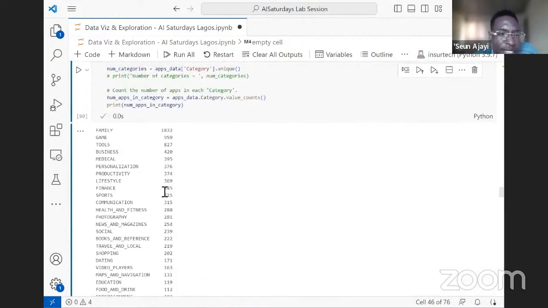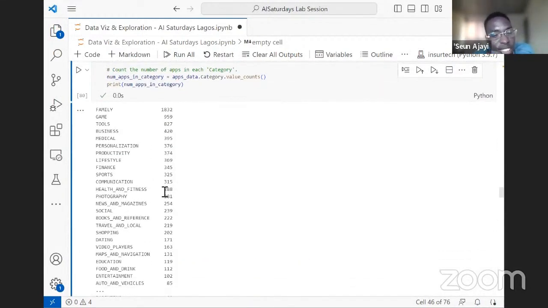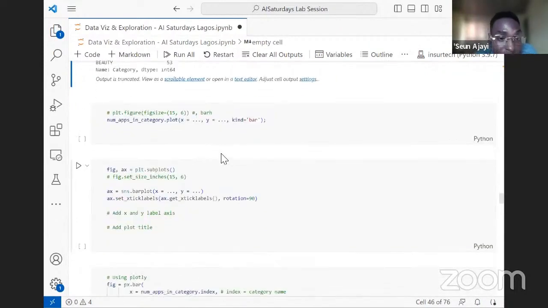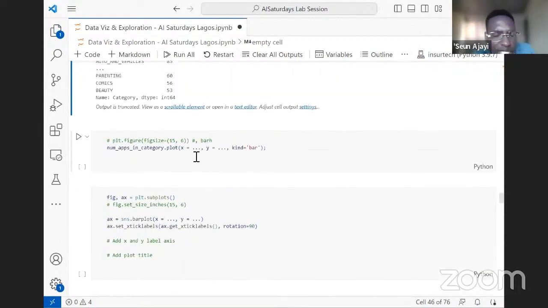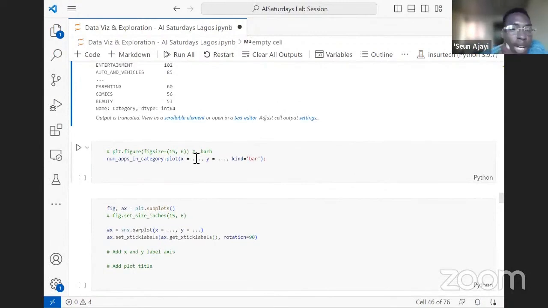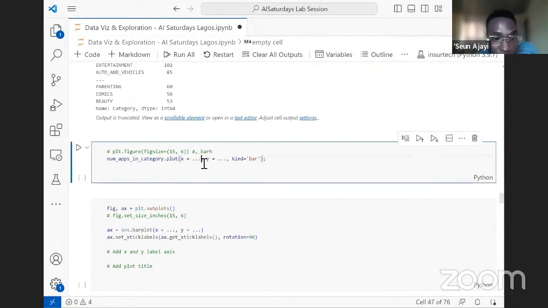So this is informative, but it's not beautiful. That is why we visualize, because rather than just having the information, we want to make it something that people can look through and understand, non-programmers or programmers. We just want something that is appealing to the eyes. Although I mentioned that we'll be using Matplotlib, Seaborn, and Plotly for visualizations, I did not mention that we can also use Pandas. Pandas has a .plot method.